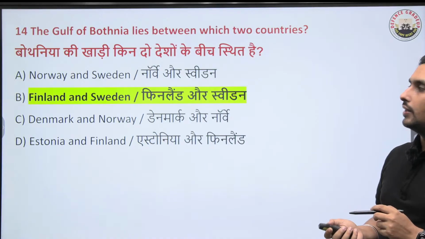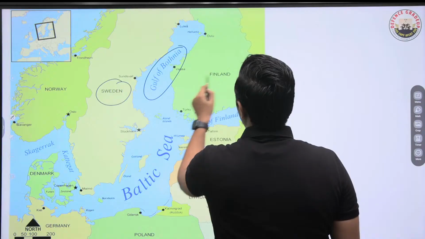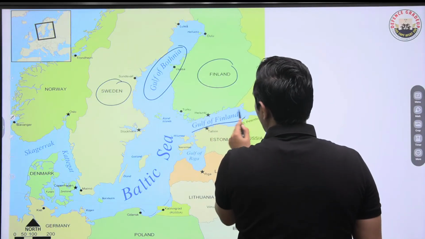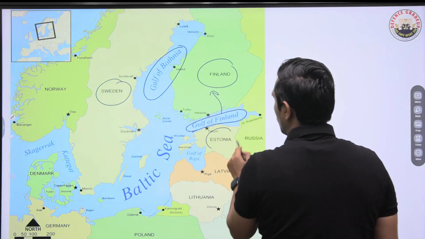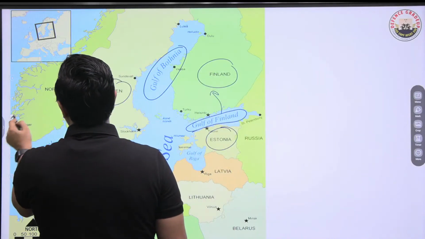Finland and Sweden. So have a look at this. This is Gulf of Bothnia. Here we have Sweden, here we have Finland. Similarly, Gulf of Finland, one side we have Finland, one side we have Estonia. So be very clear about these gulfs, they are important. Both the gulfs are very much important.